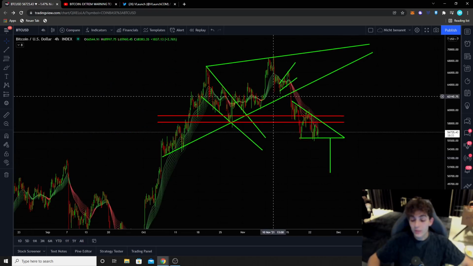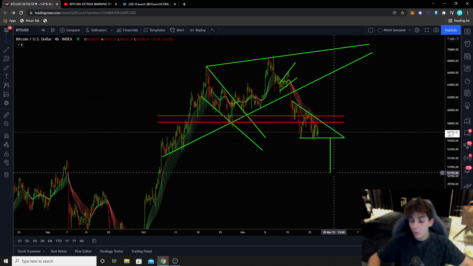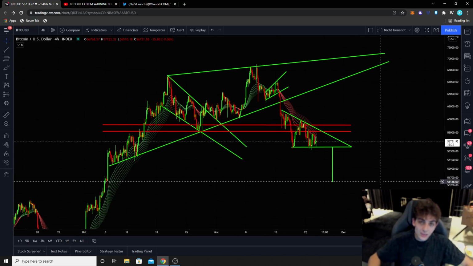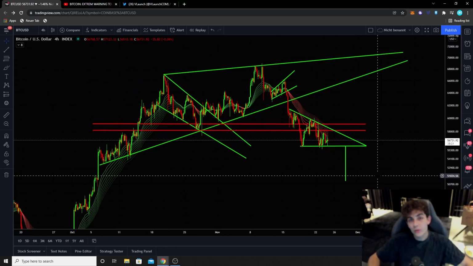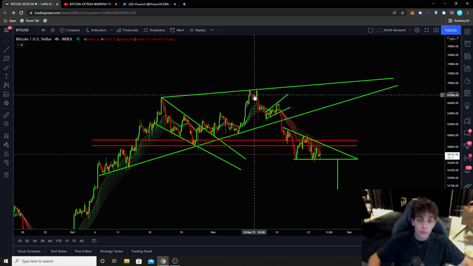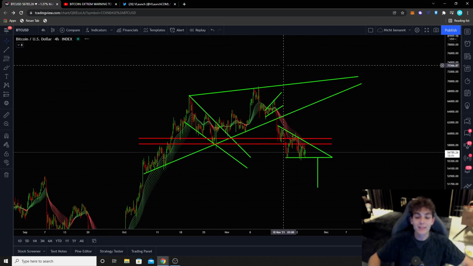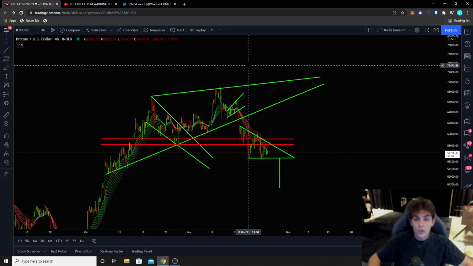So now the breakout target of this descending triangle, which is going to break out latest till the 1st December, would actually be the $51,000 level. This would still be in the range of $50,000 to $53,000. This is the price range I already mentioned over 12 days ago now, exactly at the all-time high area. I mentioned to you guys that I imagine that a drop down to the $50,000 to $53,000 level is possible as long as we are not breaking the 11-year resistance to the upside, which didn't happen.